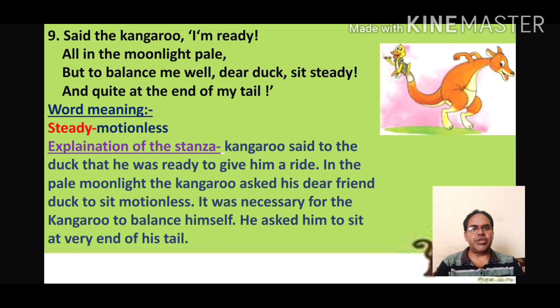It was necessary for the kangaroo to balance himself. He asked him to sit at the very end of his tail. So he said to the duck to sit on the top of his tail so that his body would get the proper balance to jump, to hop, and to travel properly into the entire world, so that they could enjoy the journey very properly. So this is the meaning and explanation of the stanza number 9 of the poem.